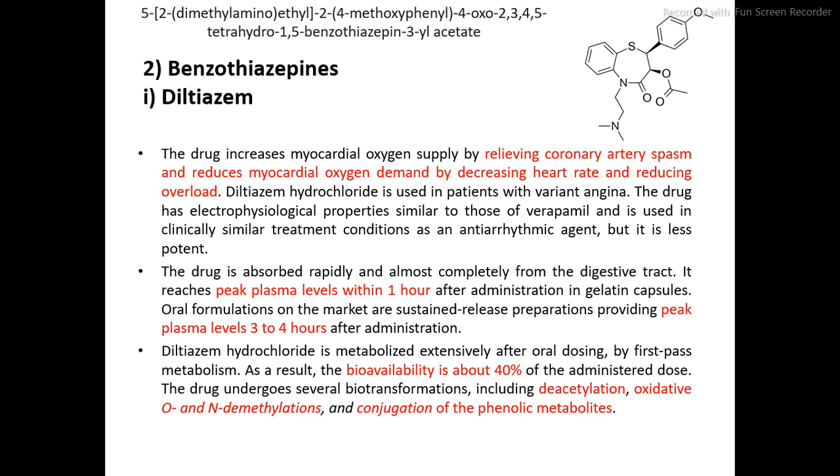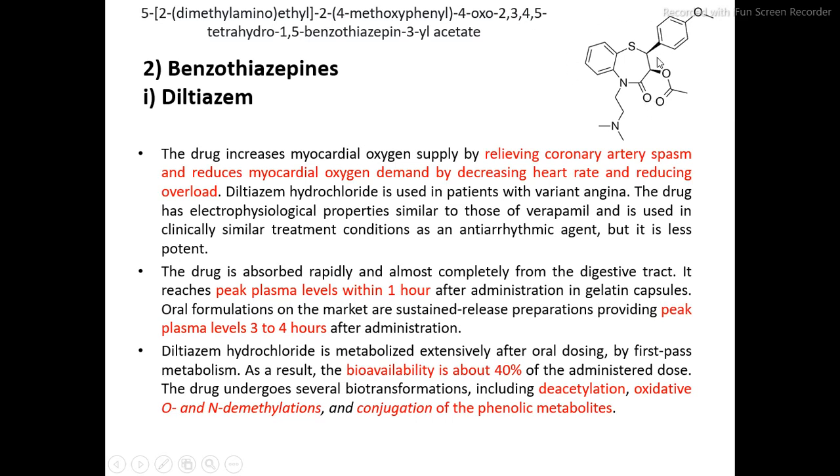This drug is absorbed rapidly and almost completely from the digestive tract. It reaches peak plasma level within 1 hour after administration in gelatin capsules. Also, this diltiazem drug is prepared in a sustained release formulation to increase its duration of action to 3 to 4 hours.